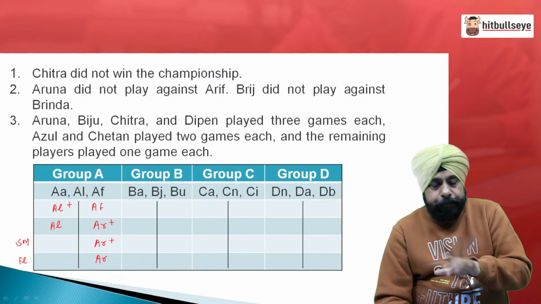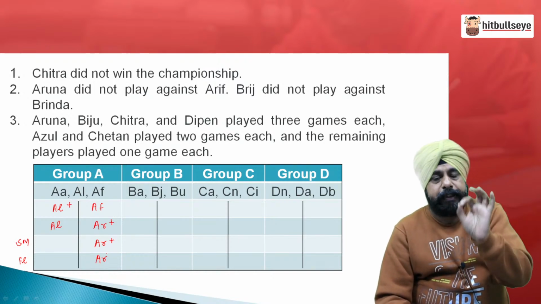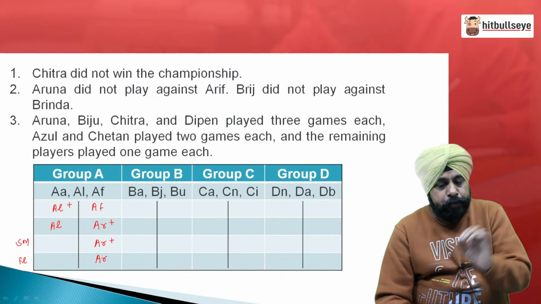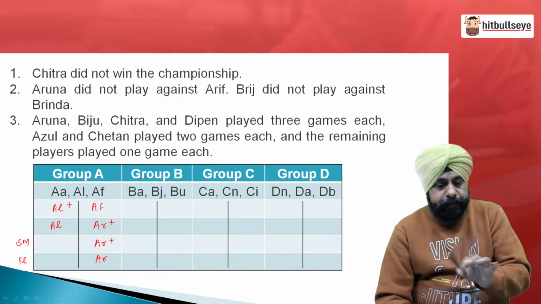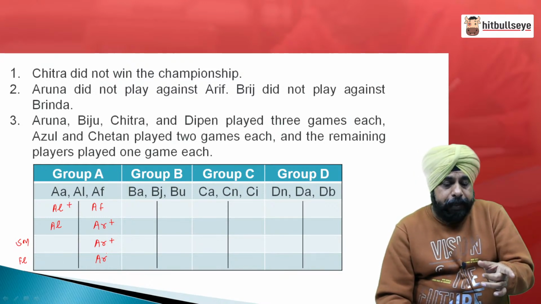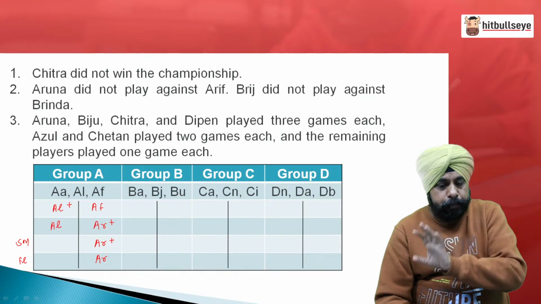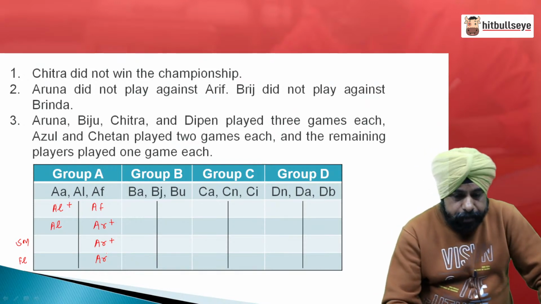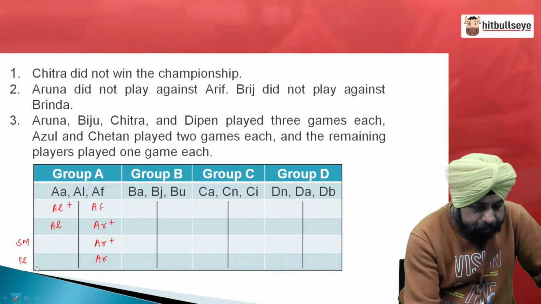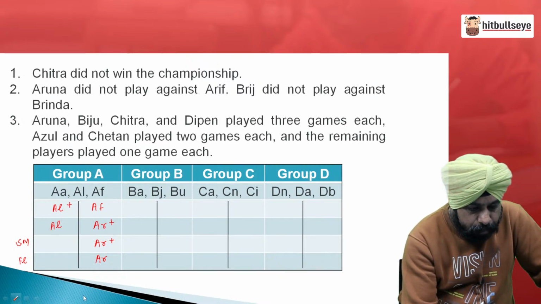Azul with RF, Azul wins, plus is the sign for the person who wins that game. Then Azul will play with Aruna because Azul has played both, he will be out. So Aruna wins. Then Aruna plays the semi-final, obviously against one of the persons from group B, but Aruna must have won it. I have written it AR, sorry, I need to write it as AA as I told you. So this is Aruna.